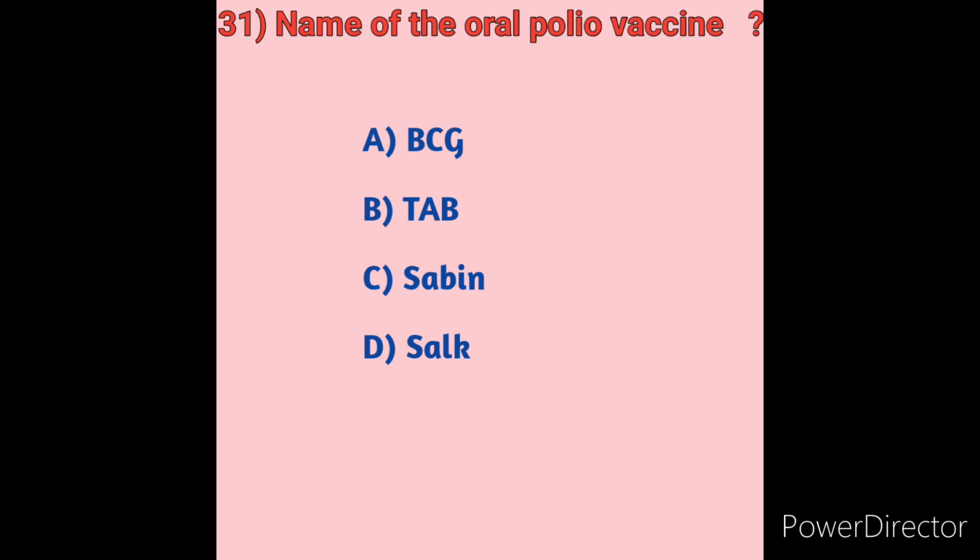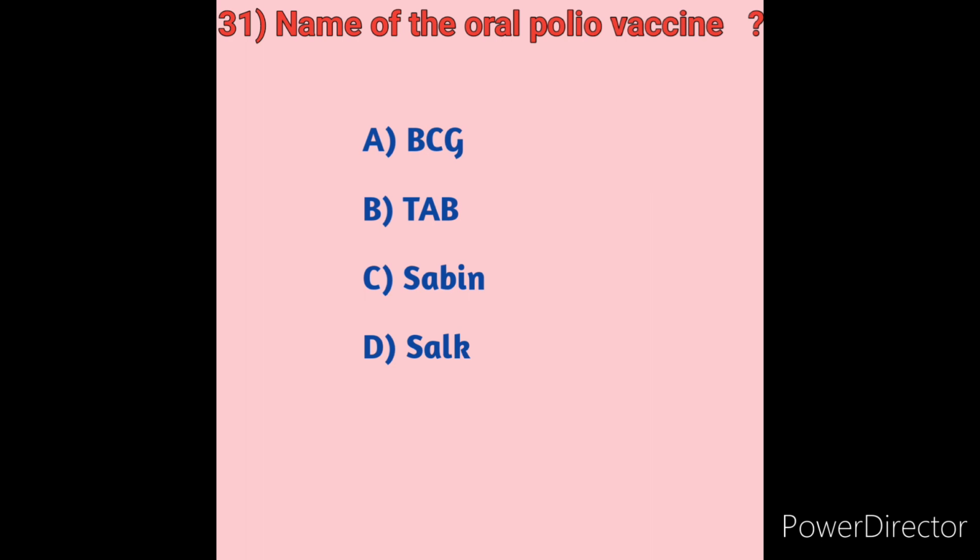What does oral polio vaccine mean? In which of the options will we get the oral polio vaccine? In 1962 the Salk vaccine was replaced by the Sabin vaccine. So the oral polio vaccine, or Sabin vaccine, is named for its inventor, Albert Sabin. That's why the oral polio vaccine is called Sabin.